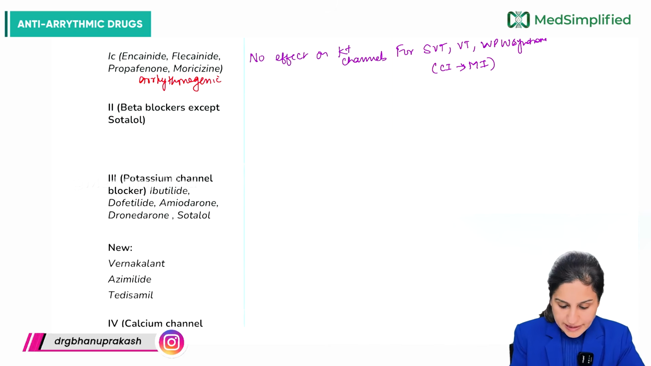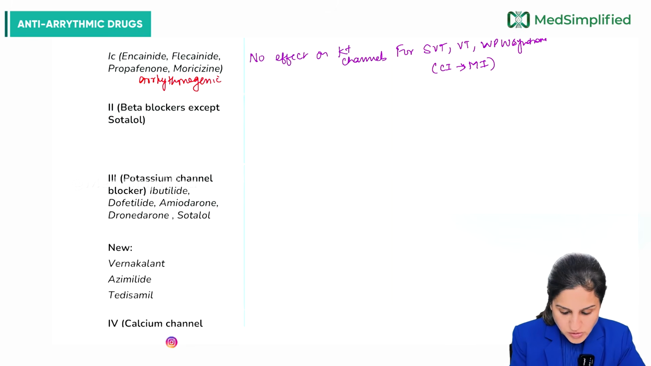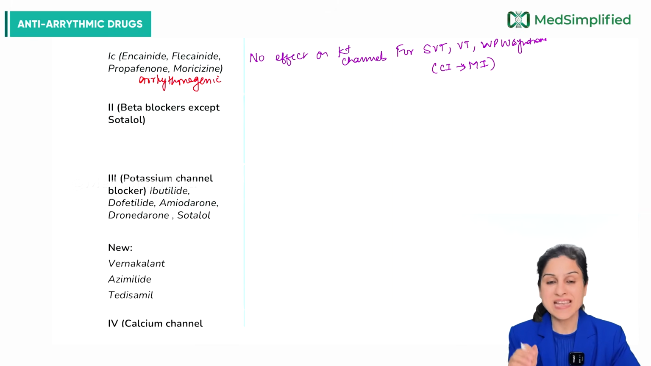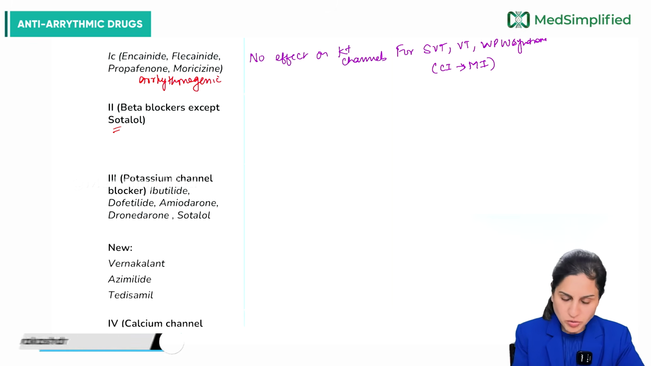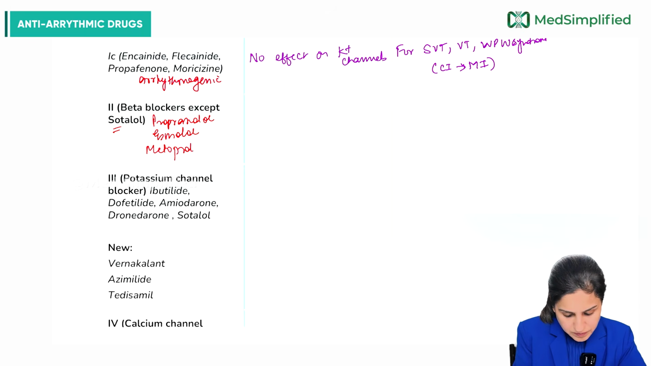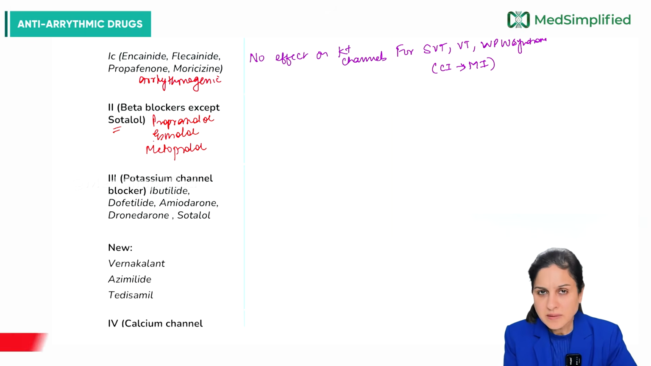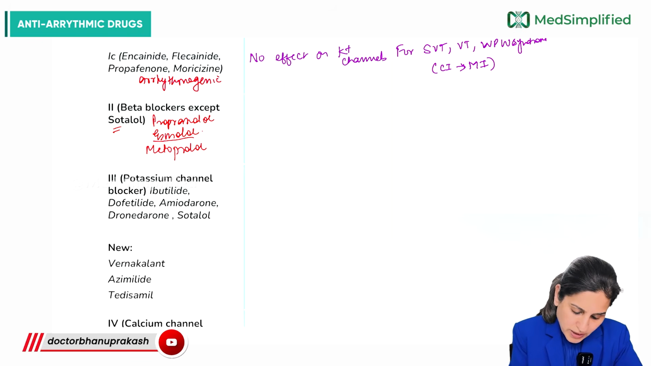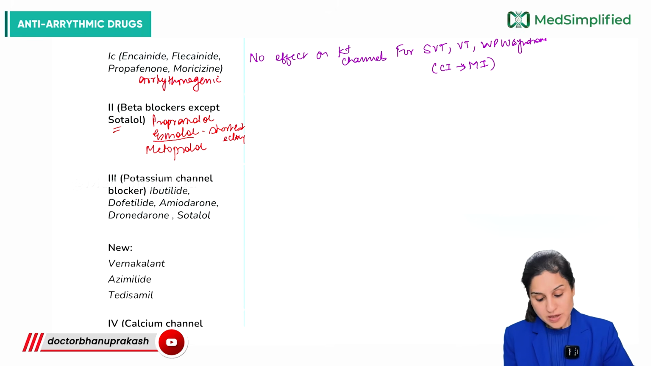Moving on to the second group, which are your beta blockers. All the beta blockers except sotalol belong to this group. So we have propranolol, esmolol, and metoprolol. These are the beta blockers. Esmolol is the shortest acting beta blocker.